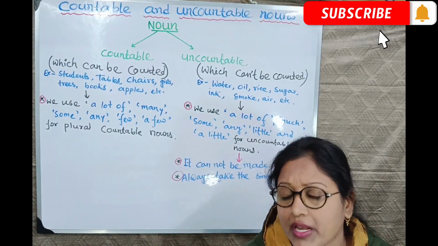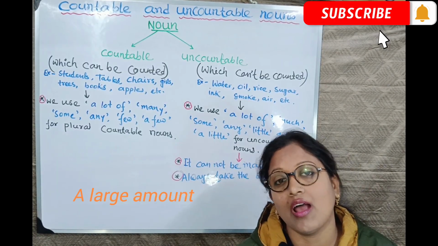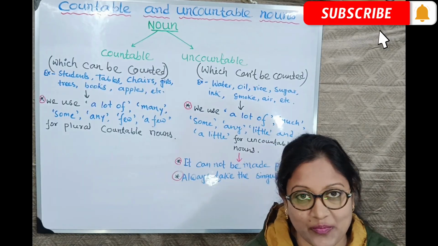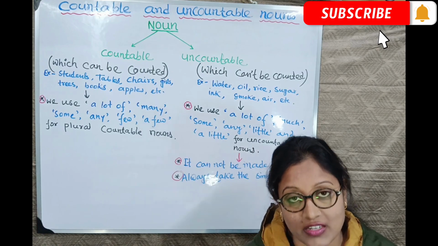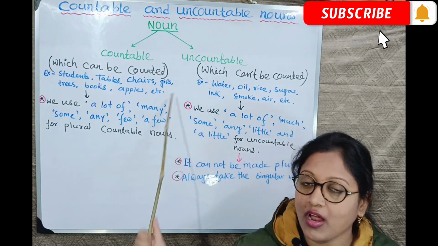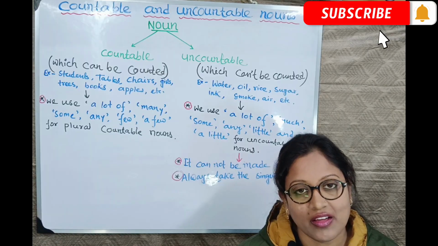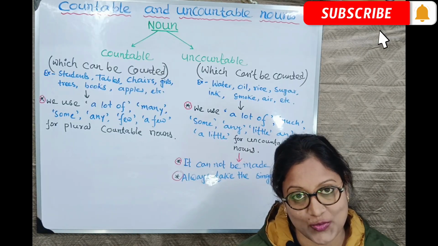Now a lot of in uncountable means a large amount, a large quantity. Clear? A lot of means a large quantity, a large amount for uncountable nouns. Same here, it will be used in affirmative sentences only.